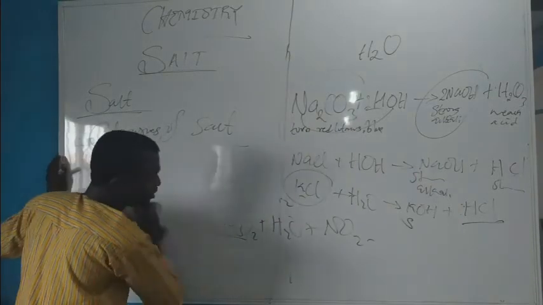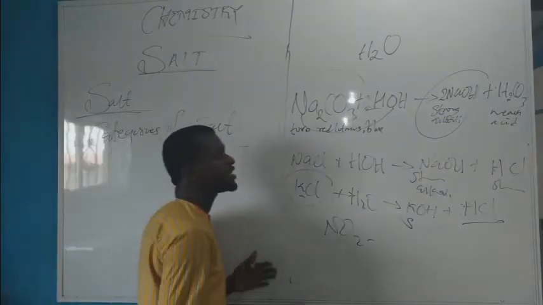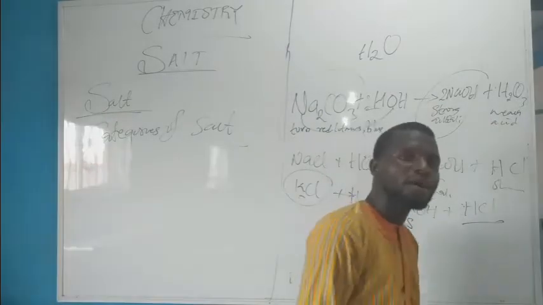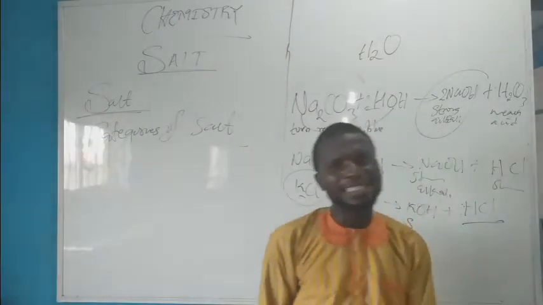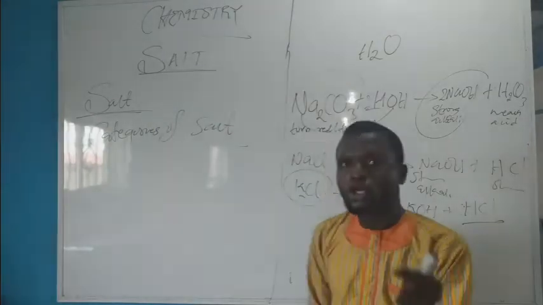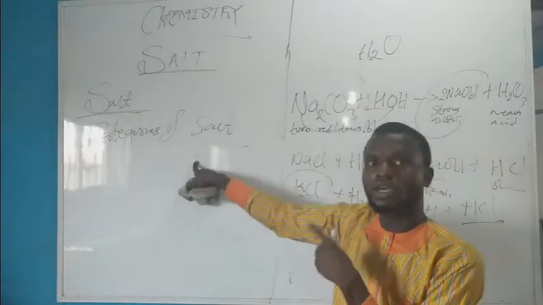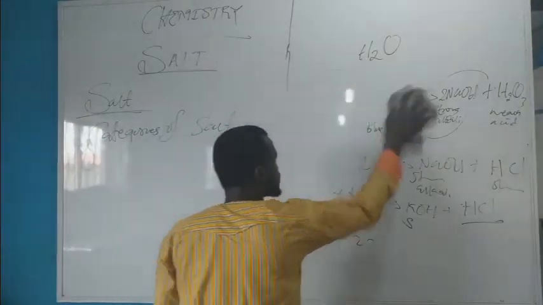If you look at our definition of salt, we say a salt is said to be formed when the ionizable hydrogen ion in an acid is completely or partially replaced by a metallic or ammonium ion. So you can see that word, completely replaced. That's for normal salt.